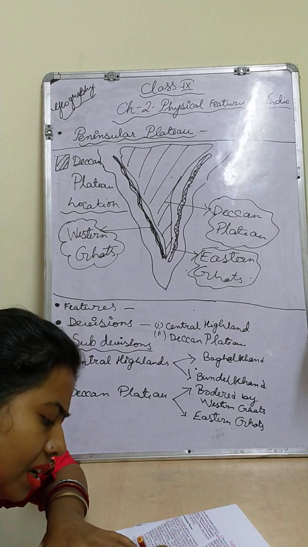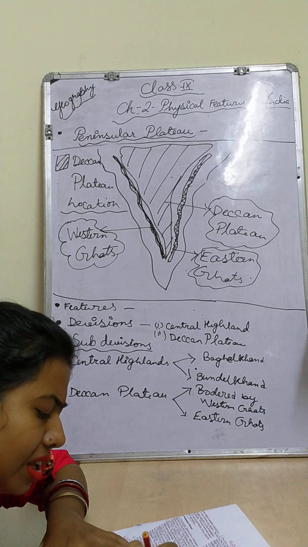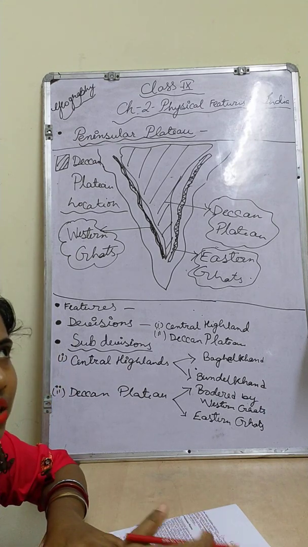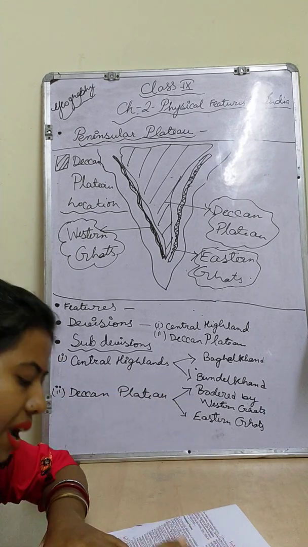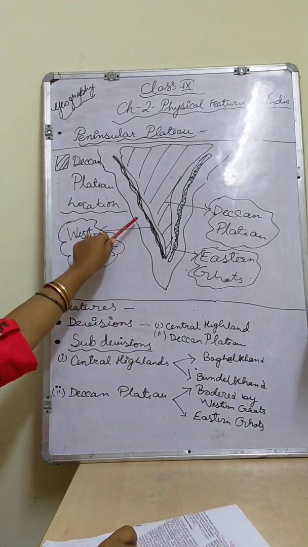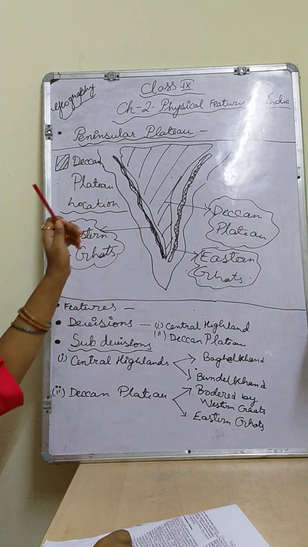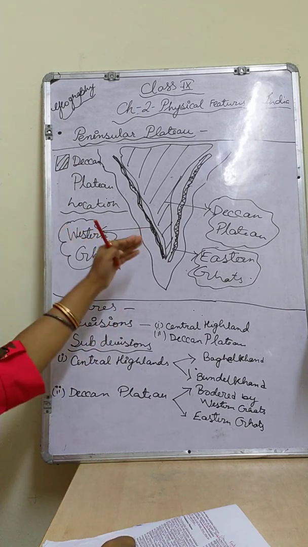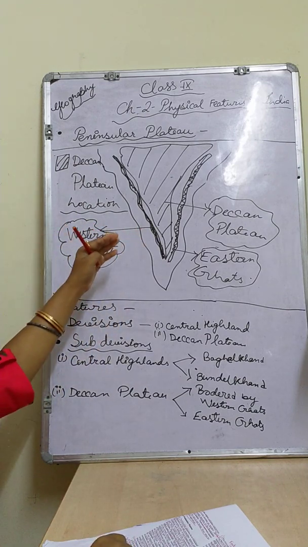Eastern Ghats are also discontinuous and irregular, dissected by rivers draining into the Bay of Bengal. Dissected means it has been passed through, divided. The Western Ghats cause orographic rainfall. I have already told you these Western Ghats are standing against the wind, so orographic rainfall is caused.